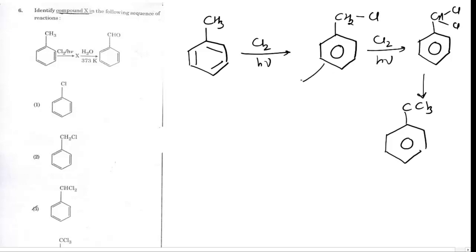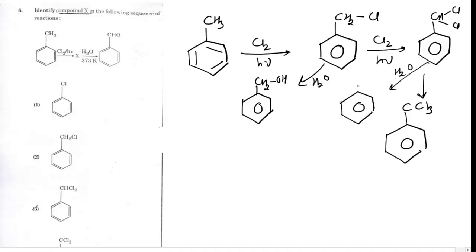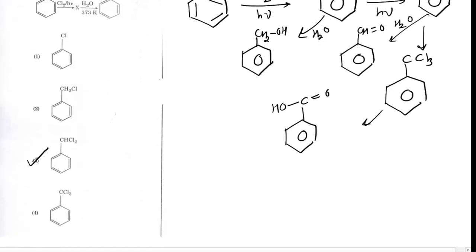Now if the monohalo molecule is treated with water, it will give benzyl alcohol as a product. If the dihalide is treated with water, it will be converted to a gem-diol first, and finally it will give an aldehyde. And if the trihalo derivative is treated with KOH, it will produce an acid as the final product. So the aldehyde is formed from the gem-dihalide, and hence the correct answer is 3.